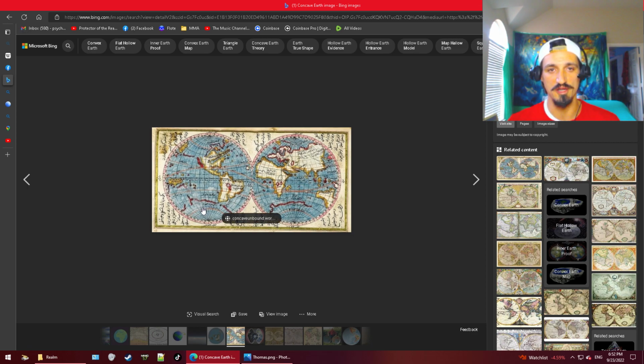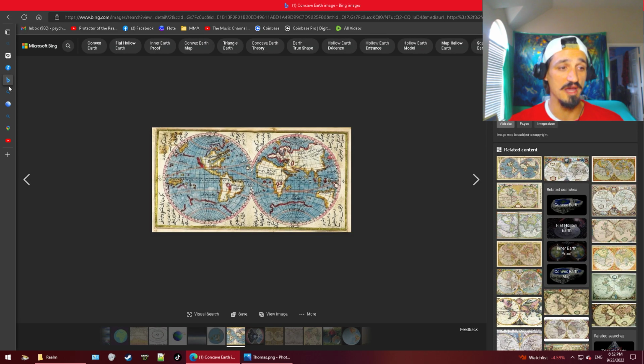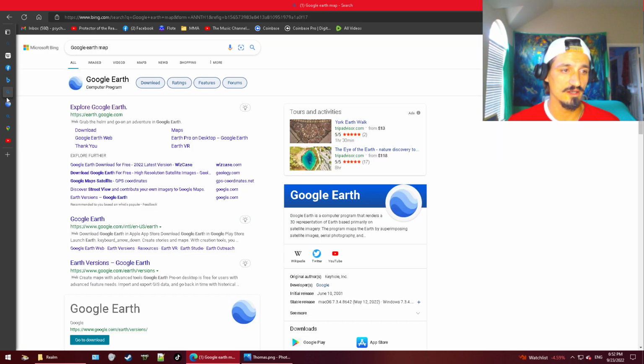Concave Earth. Now I thought about this too. It doesn't make sense in concave Earth at all, because if you close this ball and put the light on the inside, the land masses are in opposite directions. There's an eclipse over here and there's an eclipse over here. That wouldn't make any sense on concave Earth either. So it does not make sense on this map. Does not make sense on this map.